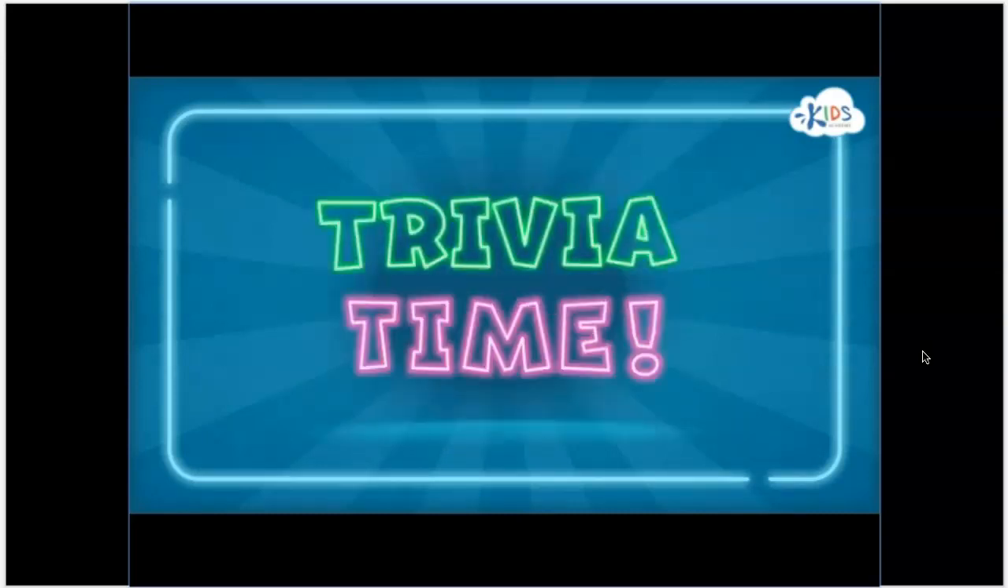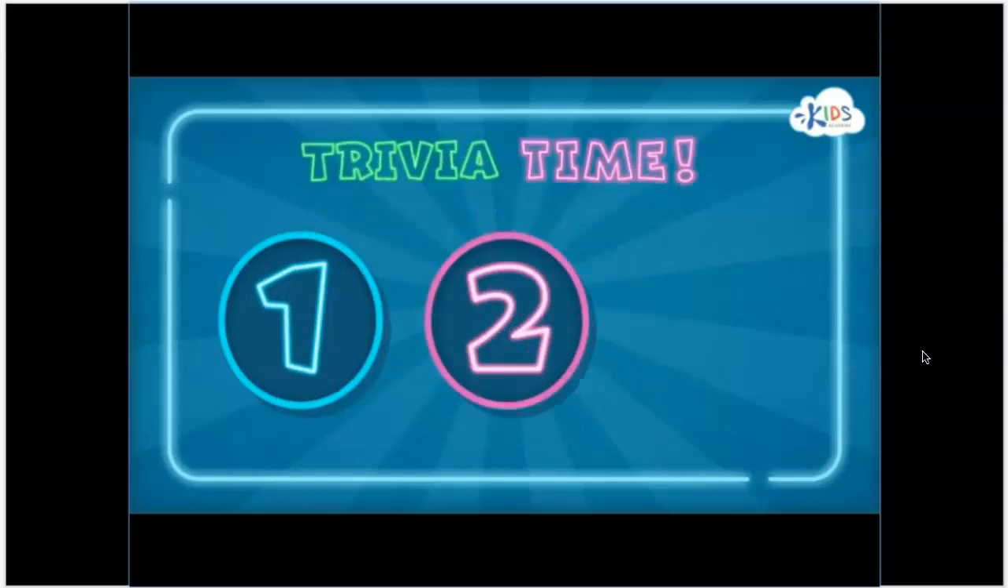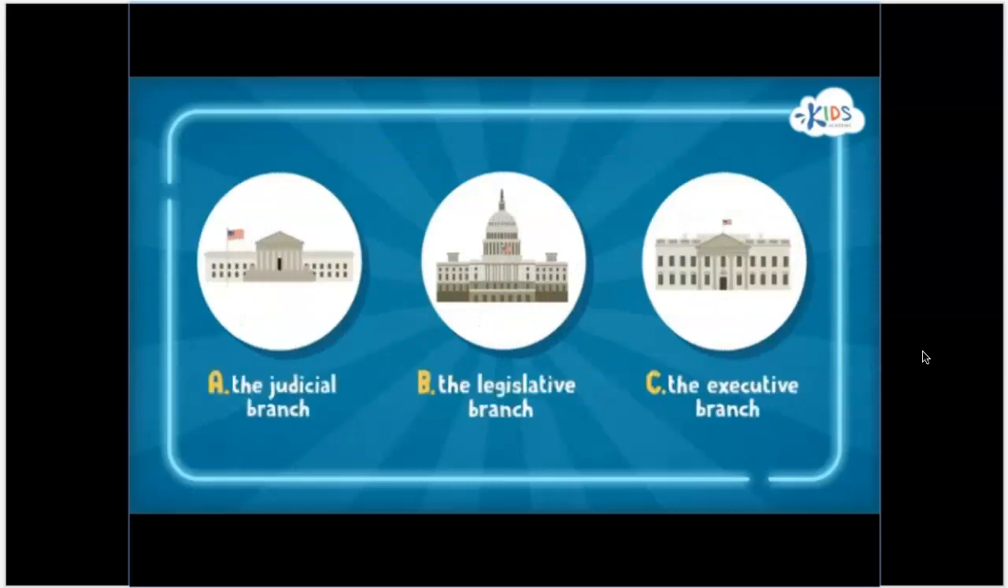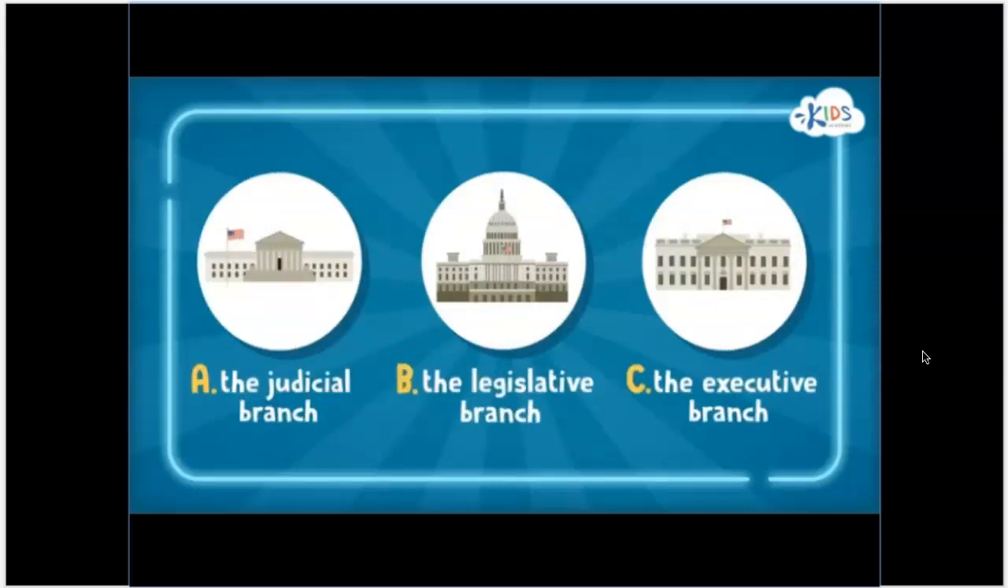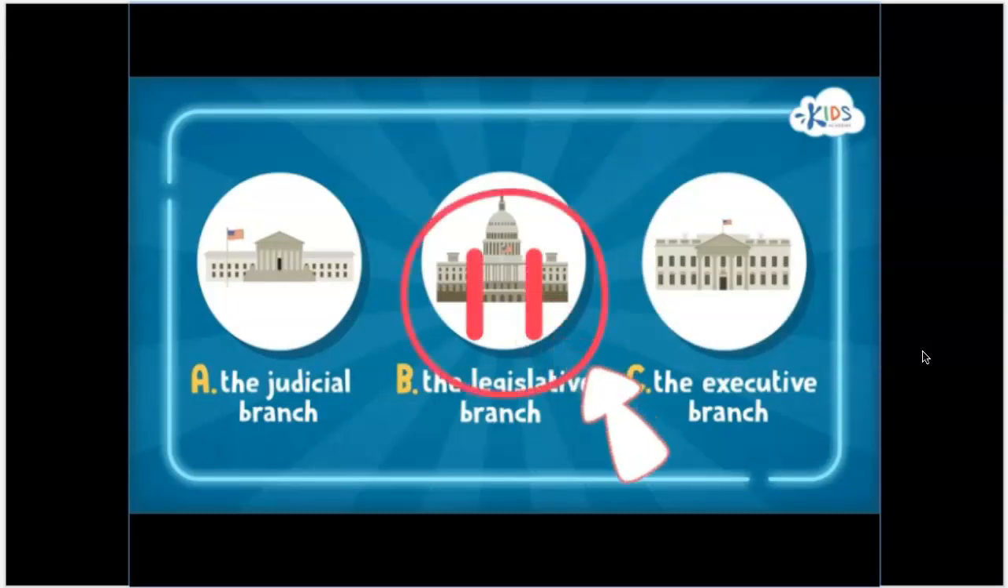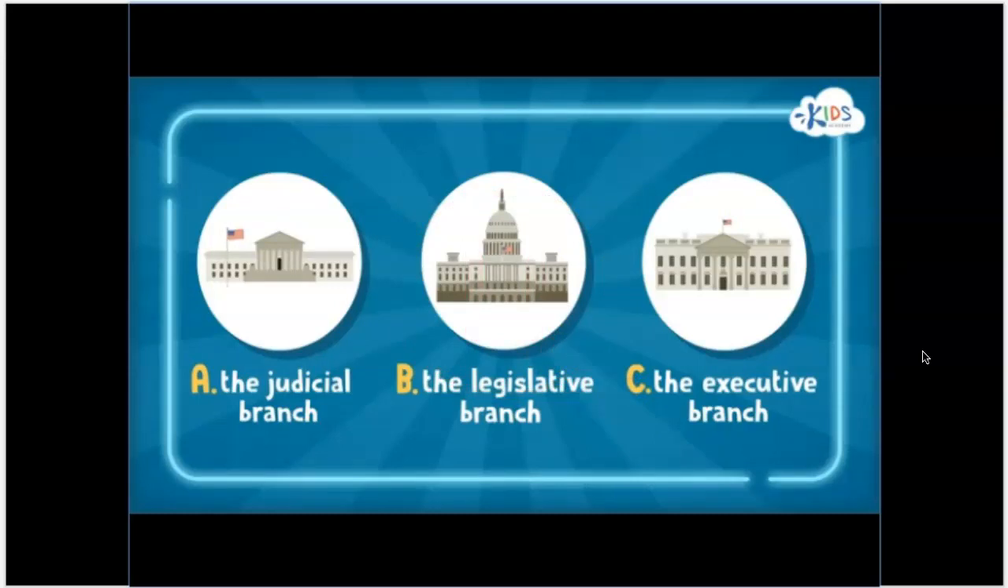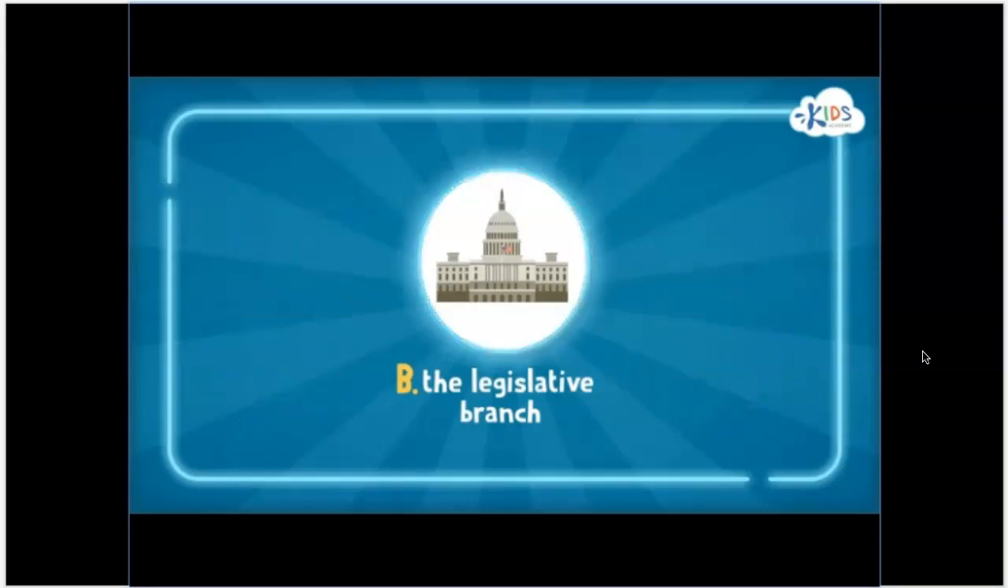Members of the judicial branch review laws to make sure they are fair. It's trivia time. Let's see what you know about the 3 branches of government. Question 1. Which branch of the United States government is responsible for making laws? A. The judicial branch. B. The legislative branch. C. The executive branch. If you need to think about it, pause the video. Go back and peek at the lesson again if you need more help. The answer is B. The legislative branch makes the laws. Great job.